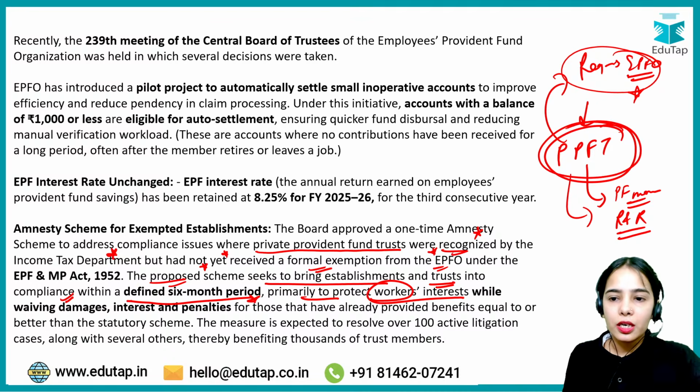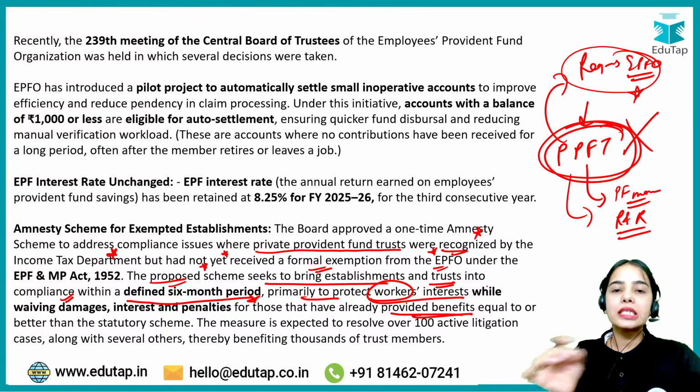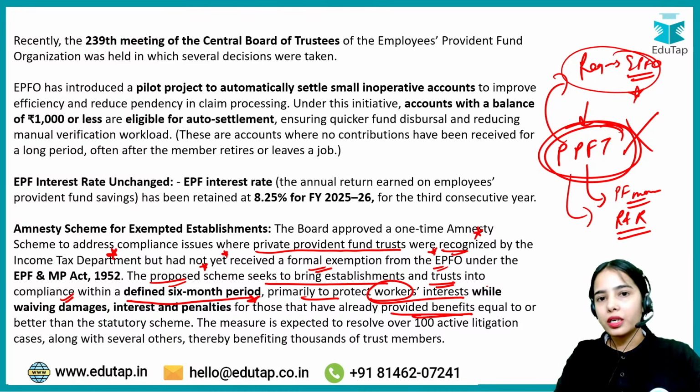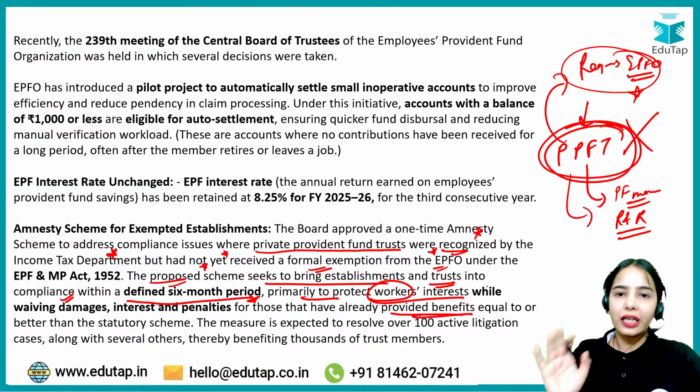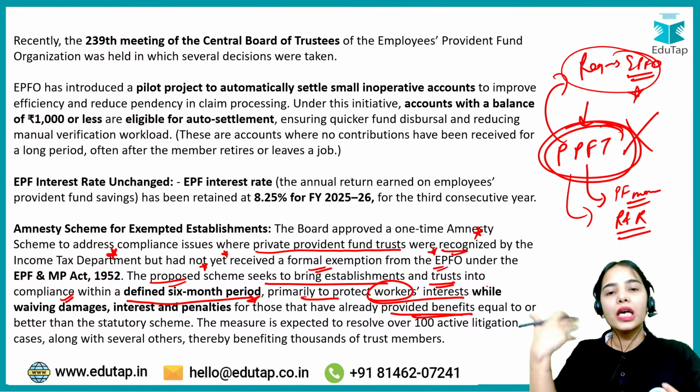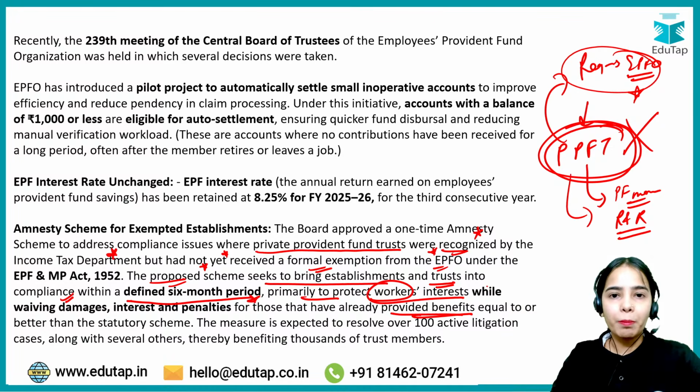The private provident fund trusts will not have to pay any penalties because they were actually providing benefits under the provident fund scheme and following the other rules and regulations. They just did not completely register with the EPFO because they were recognized by the income tax department. They were not much compliant, or not much aware about the EPFO registration.